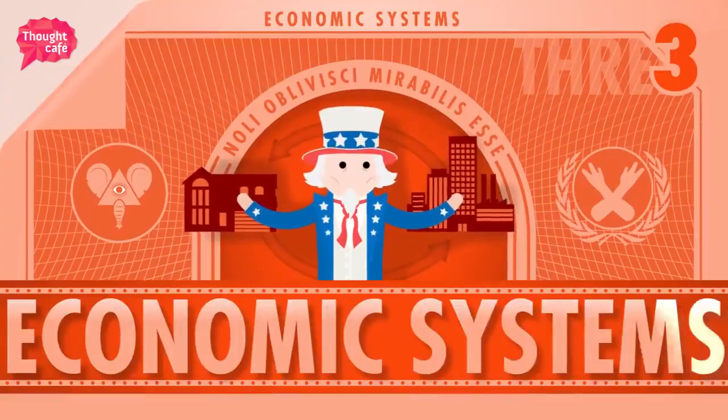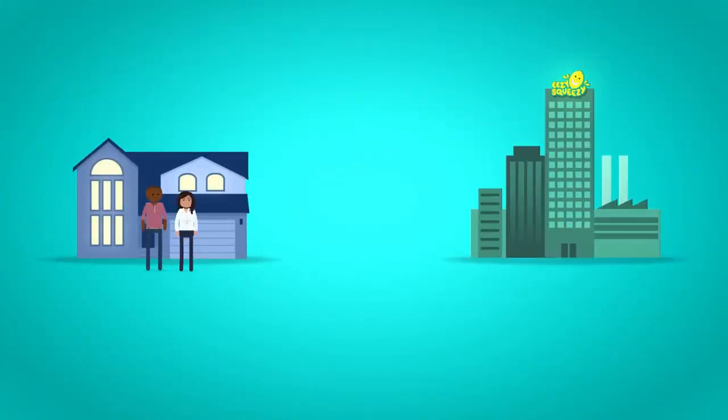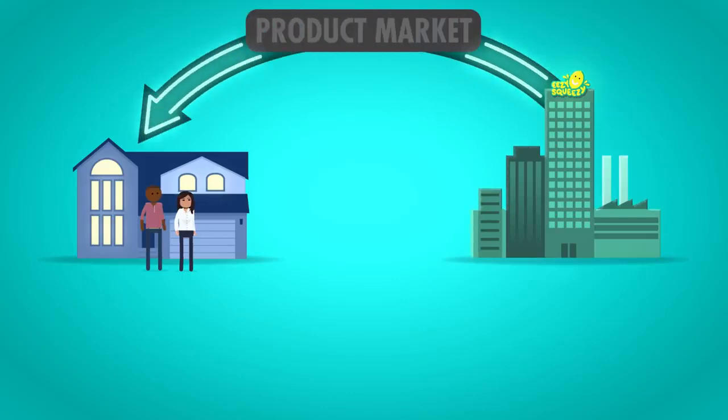And a great way to explain a mixed economy is by looking at something called the circular flow model. Let's go to the thought bubble. A modern economy is made up of households, which are individuals like you and me, and businesses. Businesses sell goods and services to households in the product market. That's anywhere goods and services are bought and sold.